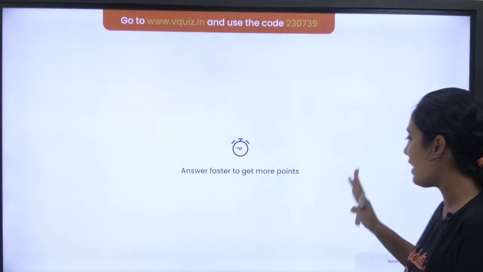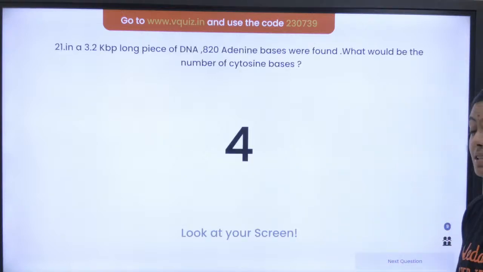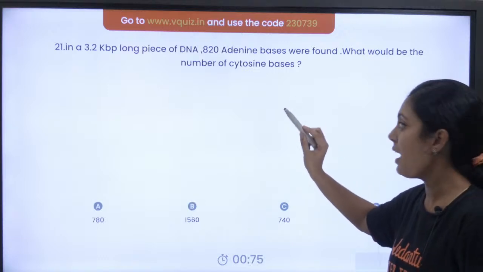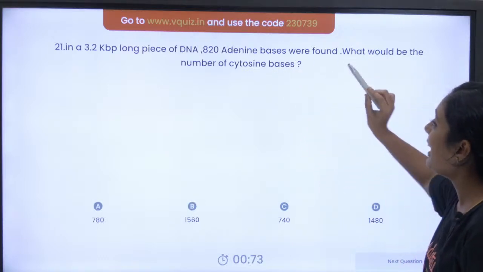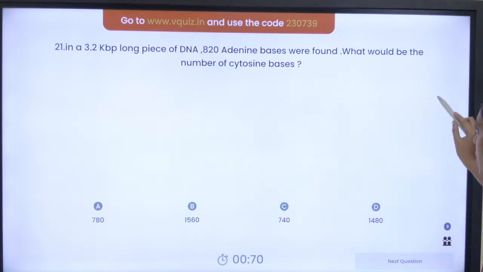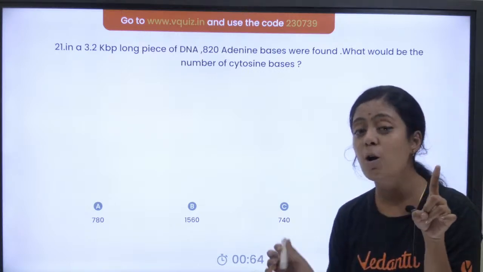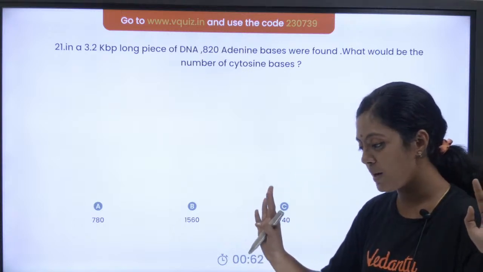Yeah, this is little interesting. In a 3.2 kilo base pair long piece of DNA, 820 adenine bases were found. What would be the number of cytosine bases? I'll give a clue. 1 kilo base pair is equal to 1000 base pairs.